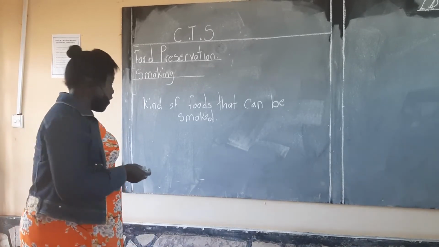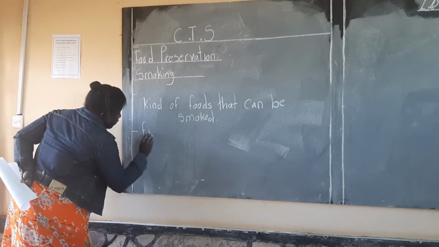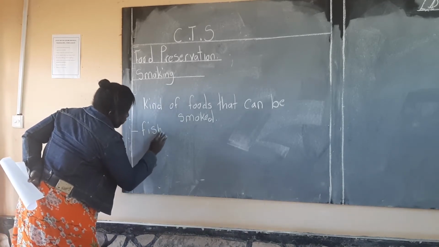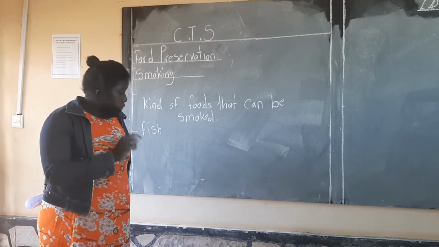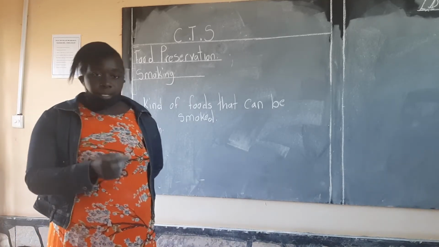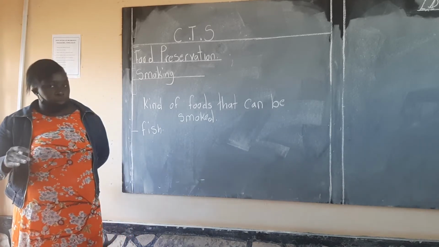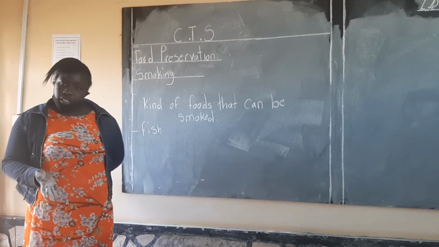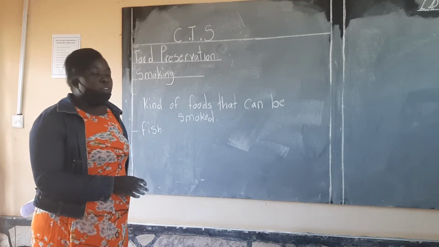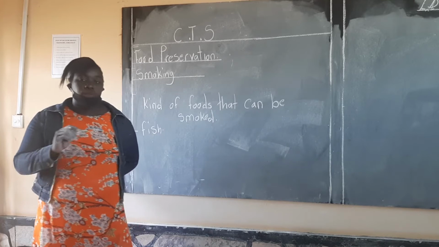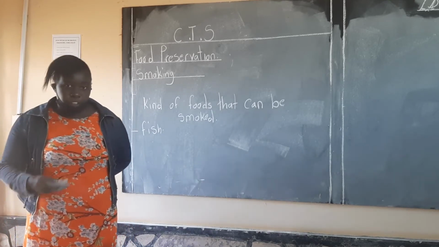One is fish. When we go to different markets, you find different types of fish. You find fresh fish, and you also find dried fish. You also find smoked what? Smoked fish. So like we said, smoking is one way of preserving fish.